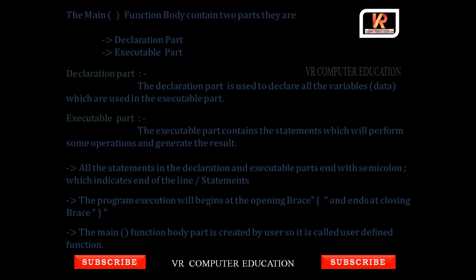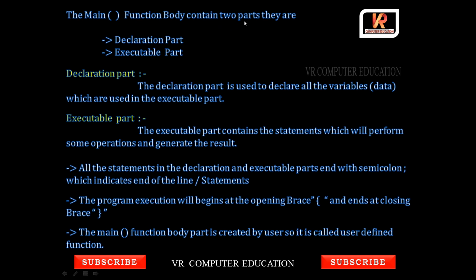Next, the main function body contains two parts. You observed the declaration part and the executable part. What is the declaration part? The declaration part is used to declare all the variables or data which are used in the executable part. What is the executable part? The executable part contains statements which will perform some operations and generate the result.